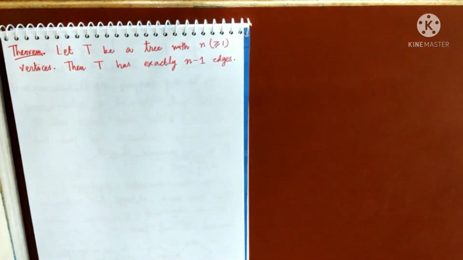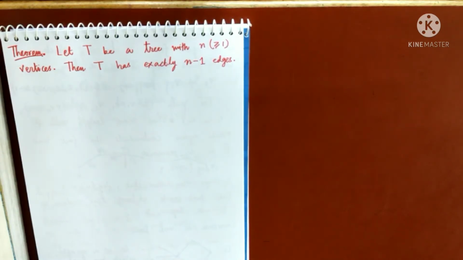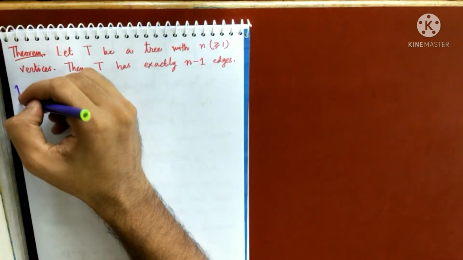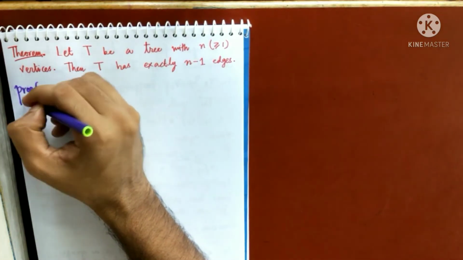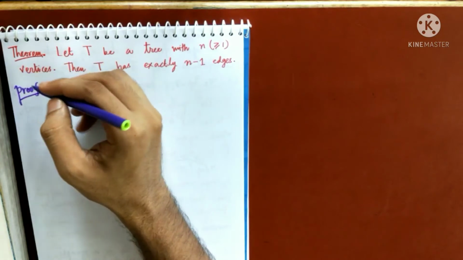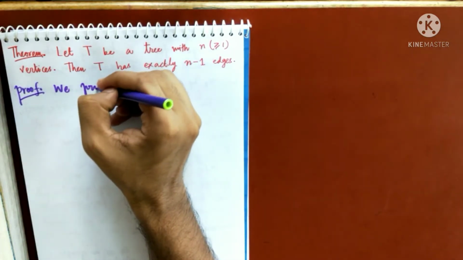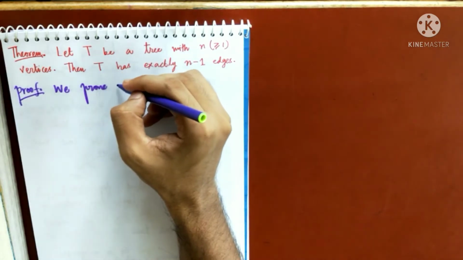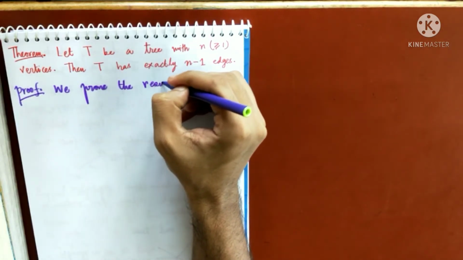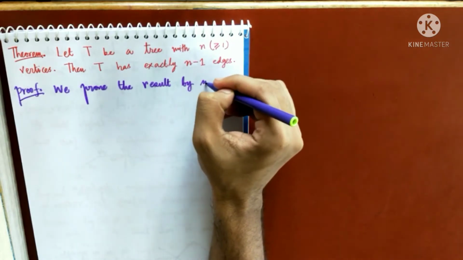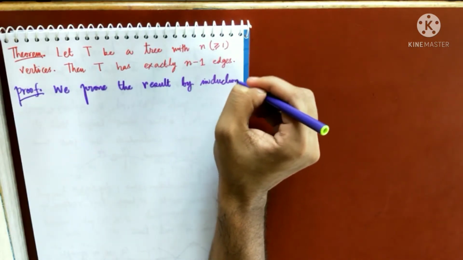So let T be a tree with n vertices. Then T has exactly n minus 1 edges. That means in any tree you take, the number of edges will be exactly 1 less than the number of vertices. The proof is by induction. So we have a very simple proof. We prove the result by induction on n.